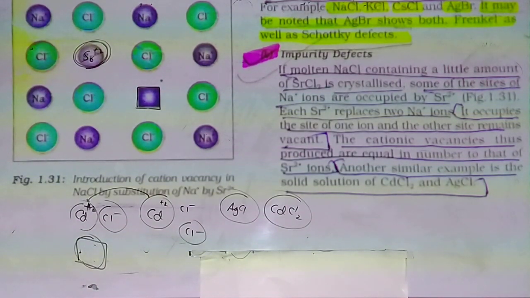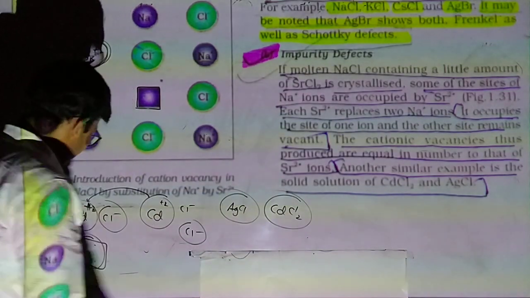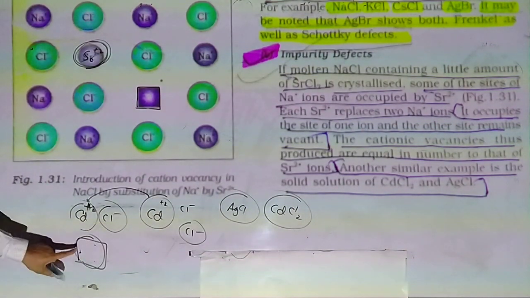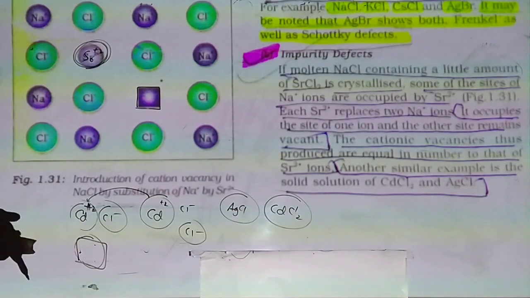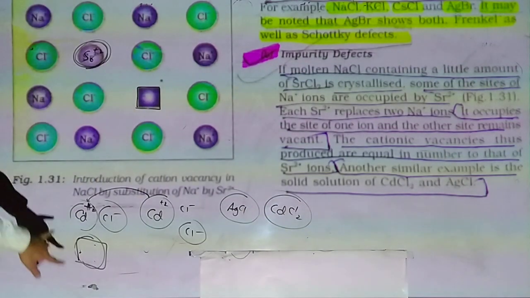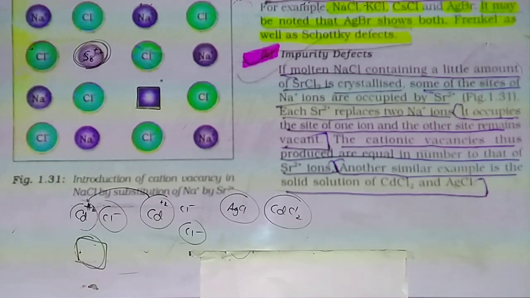Here we can also say per one molecule of cadmium chloride gives one void, one cationic vacant space, and per 2 cadmium chloride gives 2 holes in the crystal.